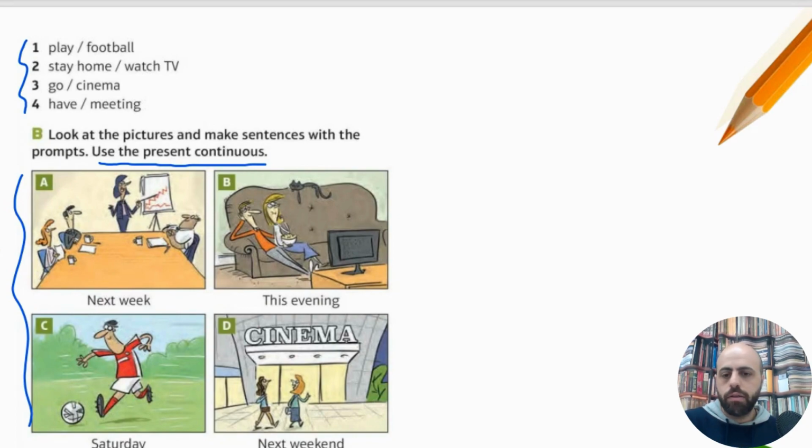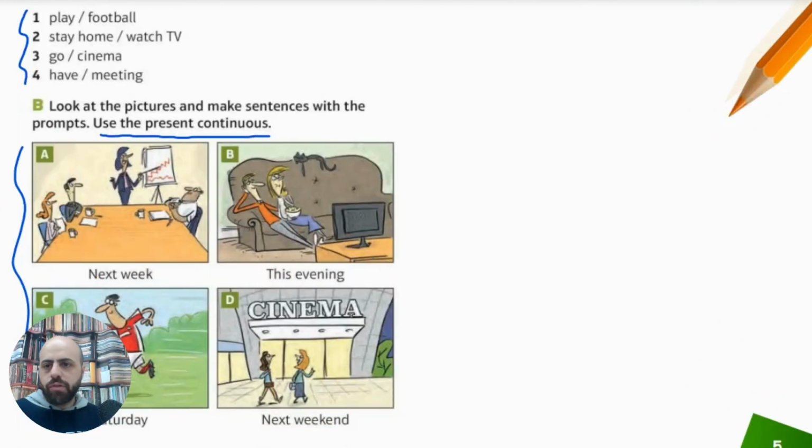So let's stop the video for a minute and let's try it. Okay, for the matching, number 1, play football, this is picture C. Stay home, watch TV, that will be picture B. Go to the cinema, that is D. And have a meeting, A.